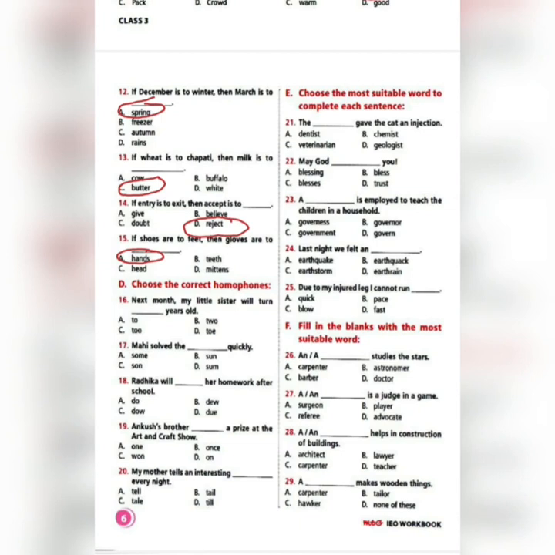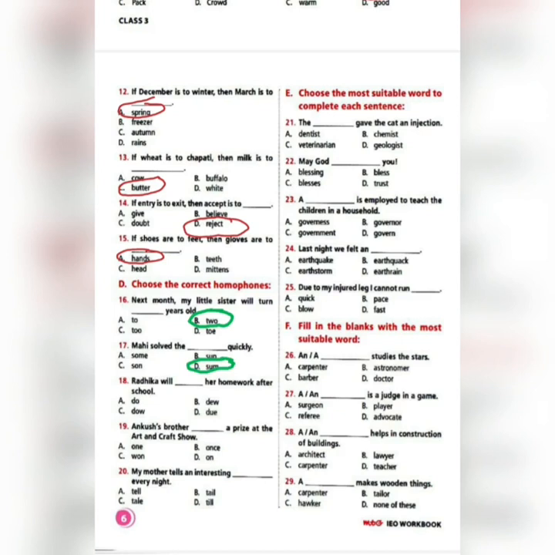Next month, my little sister will turn dash years old. Options are TO, TWO, TOO, and D, toe. So it is option B, TWO, because that's the only number that is here. Next is Mahi solved the dash quickly. Some, sun, sun, some. So it's sounding almost similar. So I will just tell you the correct answer. That is number D, SUM, some.